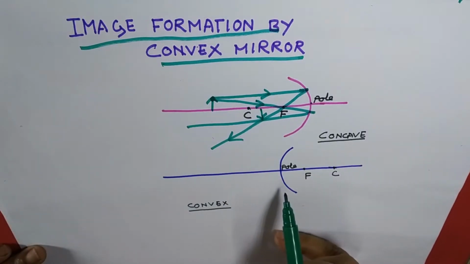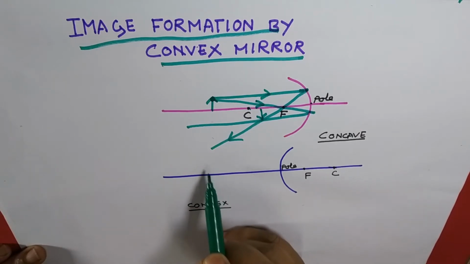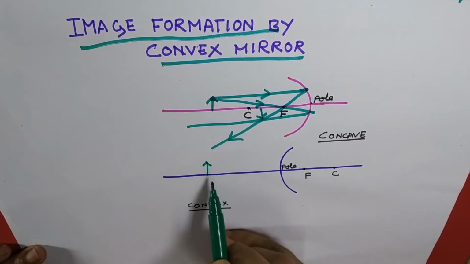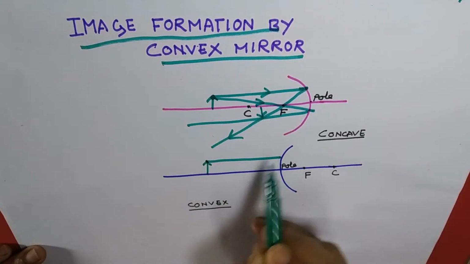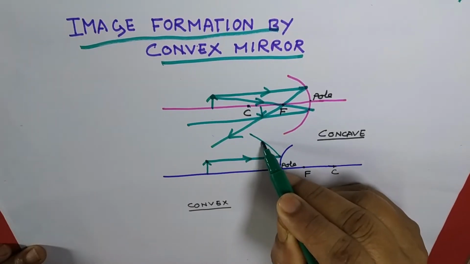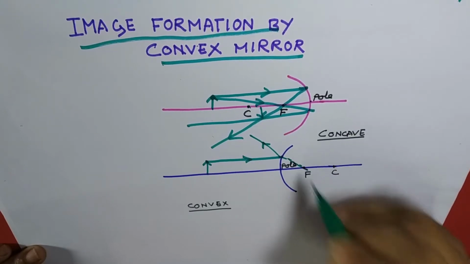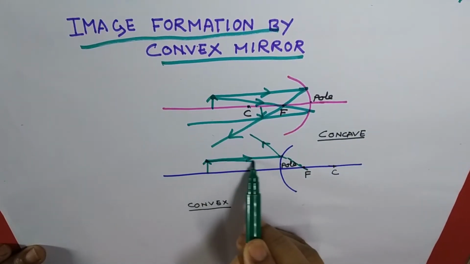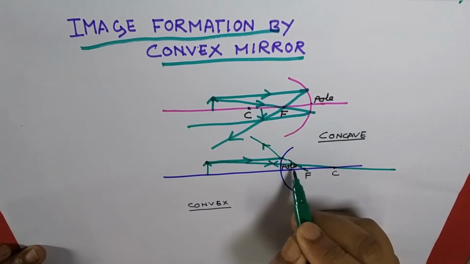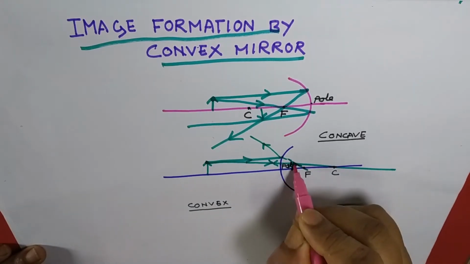Now in case of convex mirror, what happens when you keep the object at the same position, beyond the center of curvature? Here this is the parallel ray, and after reflection it is diverging, and it appears to go to the focus. The second ray is going to the center of curvature, therefore this is the same ray, and the image is forming at this point. This is the image.